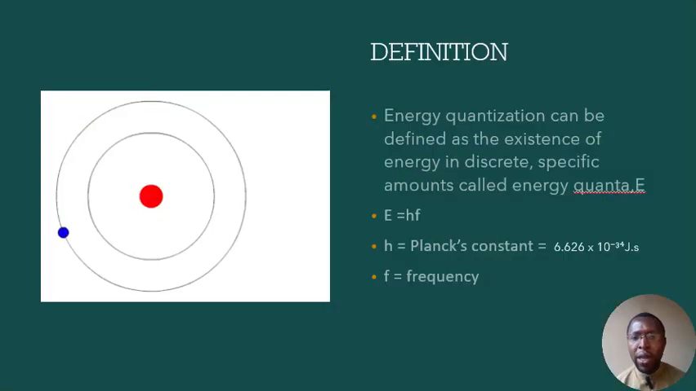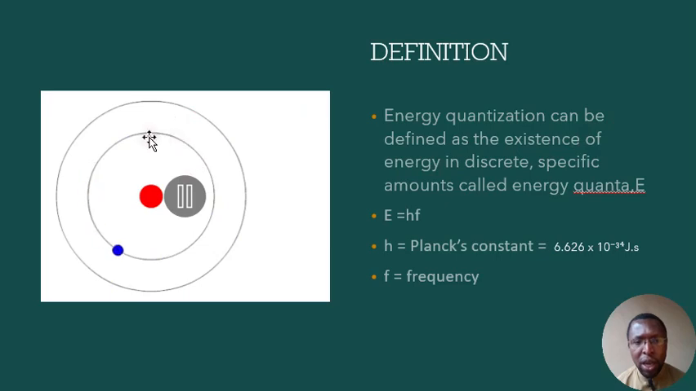When we talk about energy quantization, it's simply defined as the existence of energy in discrete, specific amounts called quanta. The existence of energy of an electron in a specific amount. Unlike the discovery of Rutherford that said energy is a continuous process, we have said in one of our classes that Bohr came to debunk that statement, that energy is actually not continuous but in a specific amount. Now, this specific amount is called the quanta.